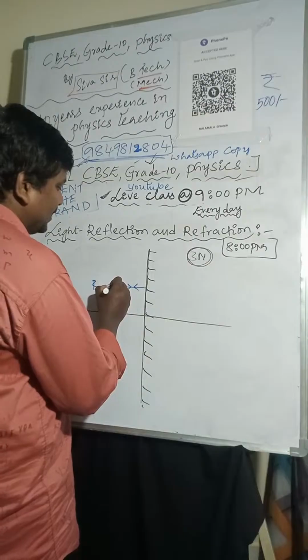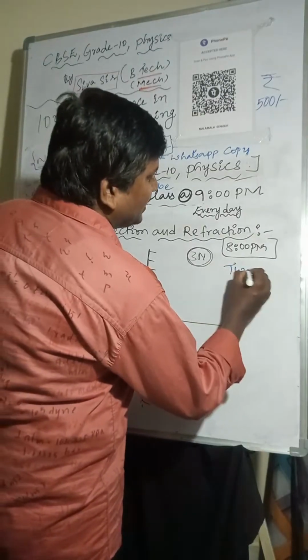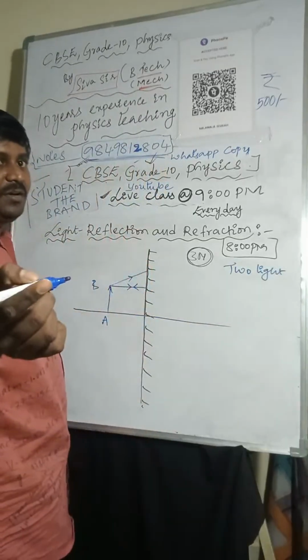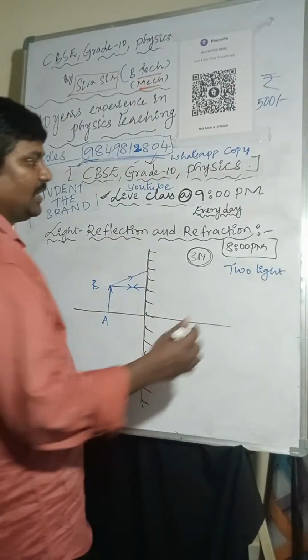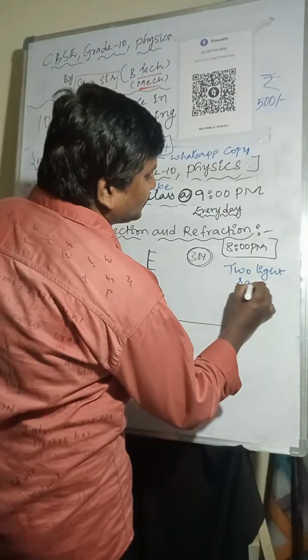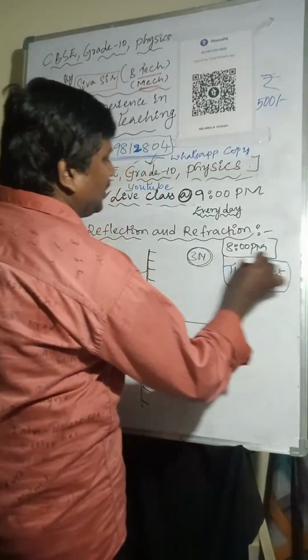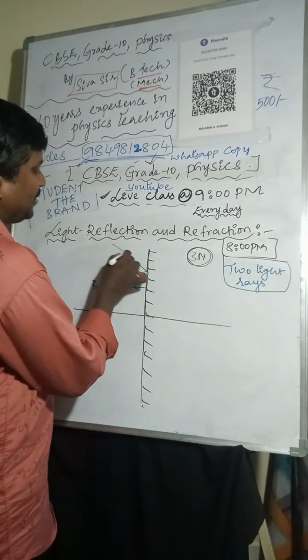Here I am considering how many light rays are required to form the image of the object. Minimum 2 light rays are required. So I'm taking one light ray here, and another light ray I'm taking like this.